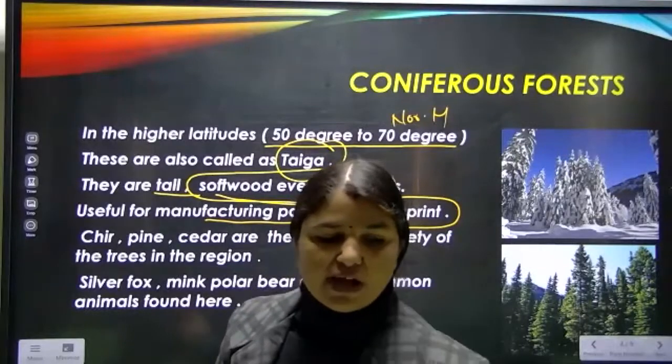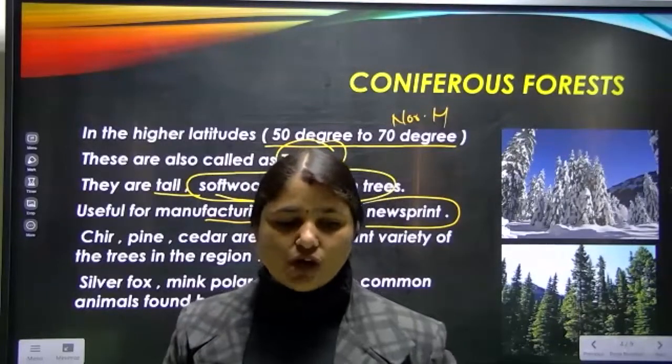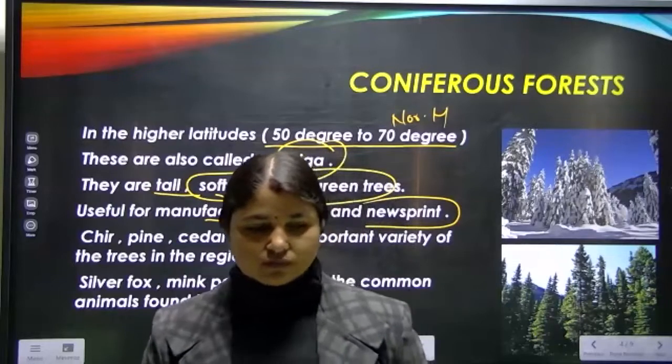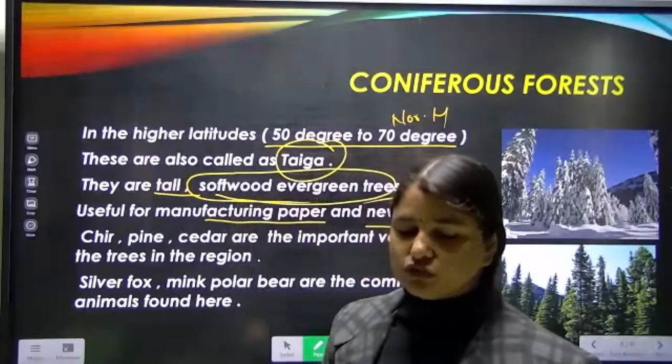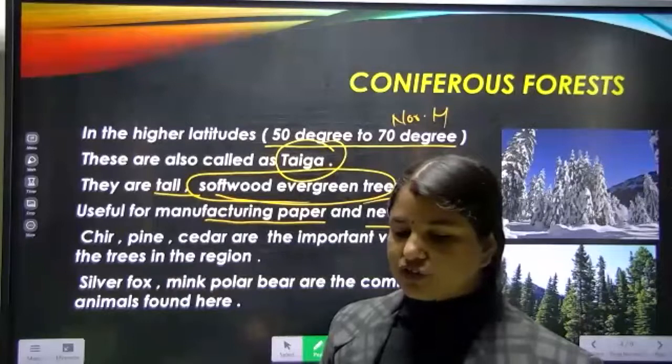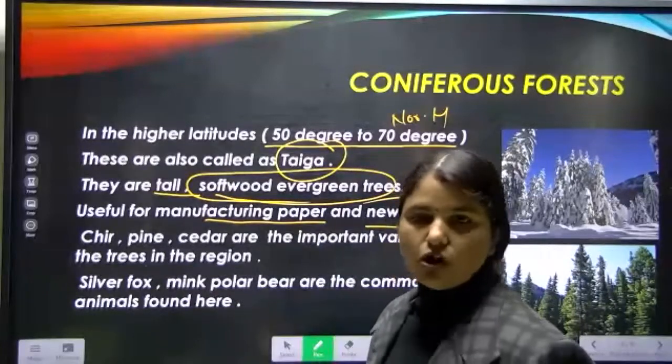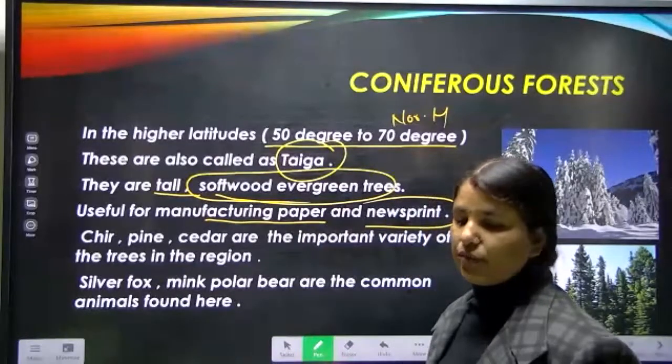Acha, tell me boys, is my screen clear to you all? So beta, you have a network issue, check your network, otherwise join the class again, because all the boys are able to see my screen in a proper way.